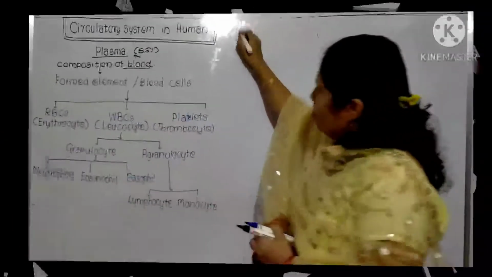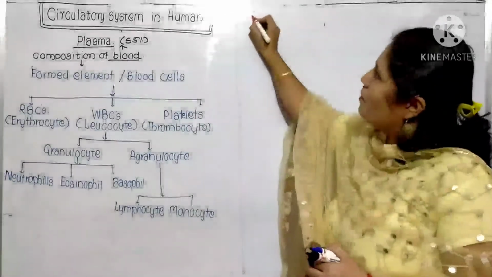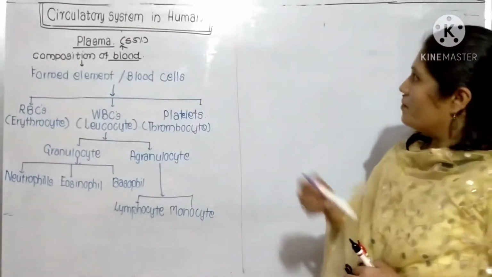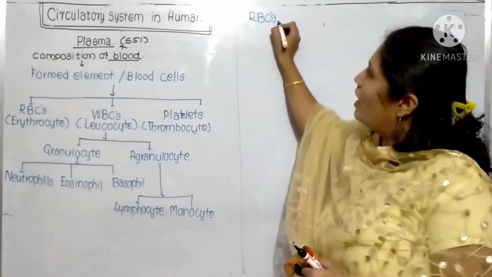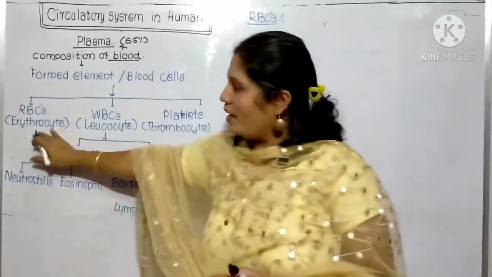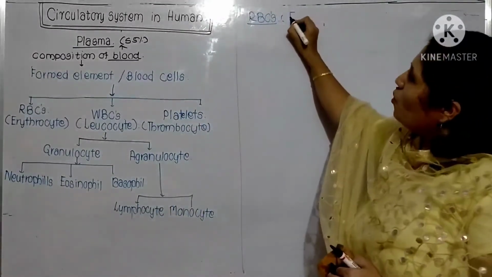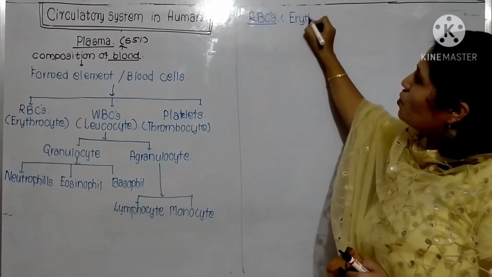Now let's see first about the RBCs. As I have already written, RBCs are known as erythrocytes.